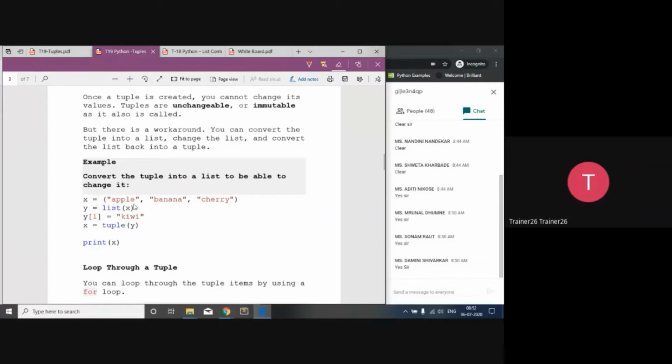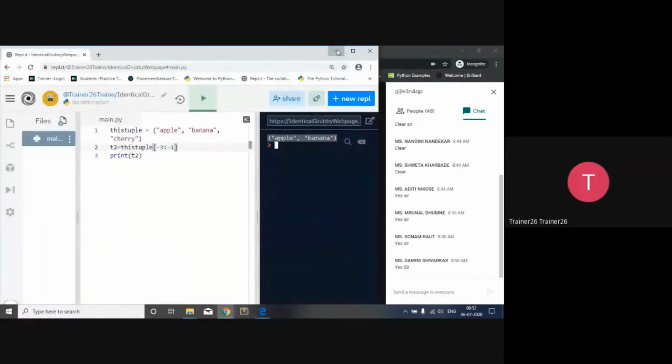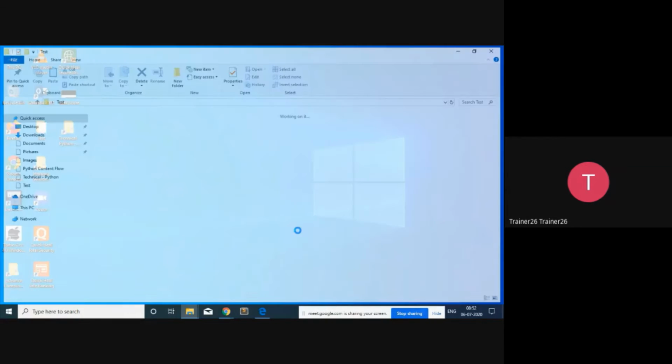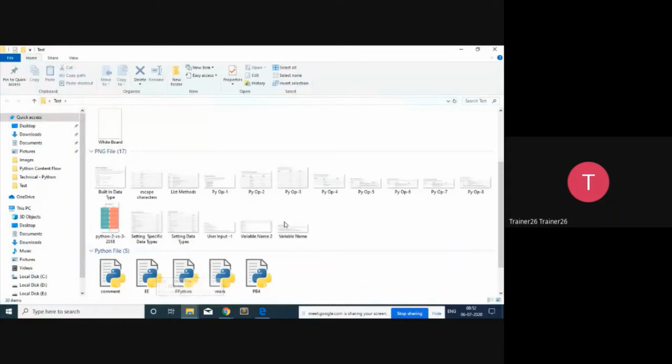Now what I want to do is convert it. So here, with the help of setting a data type, you can say that converting is called typecasting. The most important factor here is setting the specific data type.